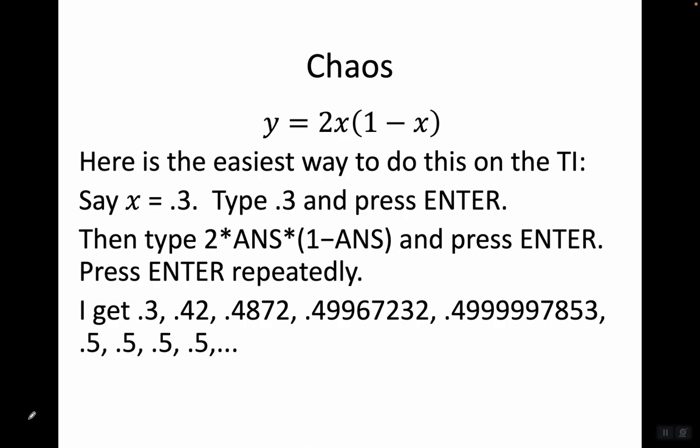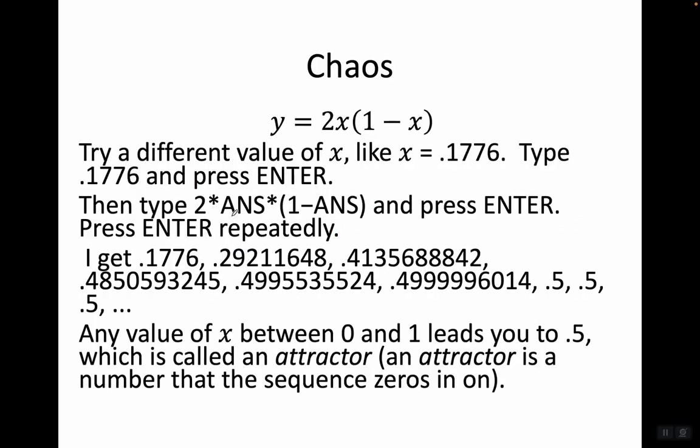Here's the easiest way to do this on the TI. So say x equals 0.3. Type 0.3 and press enter. Then type 2 times answer times 1 minus answer and press enter. And just press enter repeatedly. Basically, that's the calculator's way of taking whatever your output is and plugging it back into the function 2x times 1 minus x. So I get 0.3, 0.42, 0.4872, etc., and then eventually it's just 0.5.